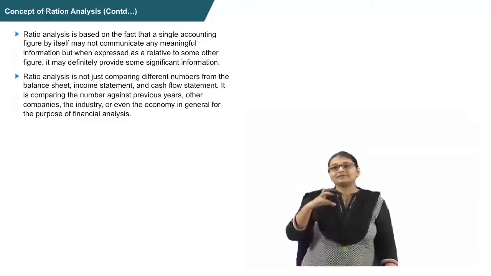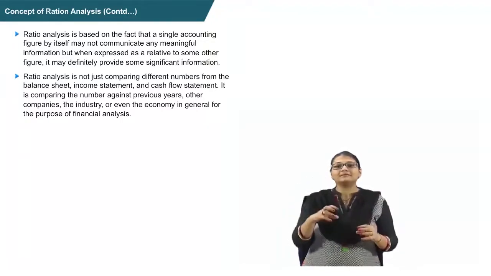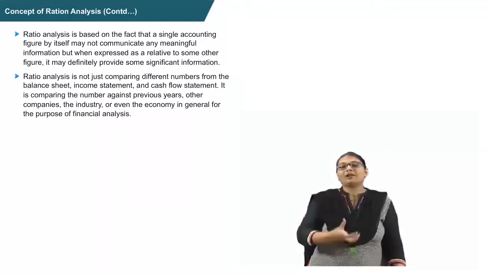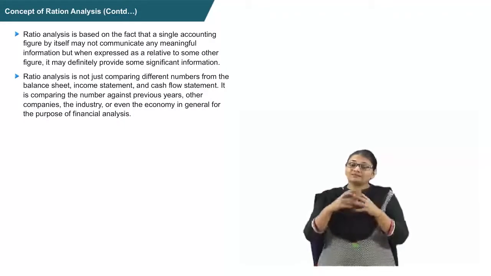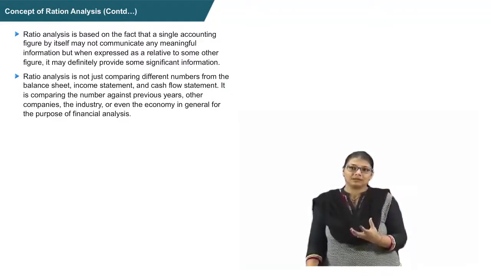Ratio analysis is based on the fact that a single accounting figure by itself may not communicate the complete meaning or extract meaningful information, but when it is expressed in relation to something else, in a relative manner, then it will derive some meaning.